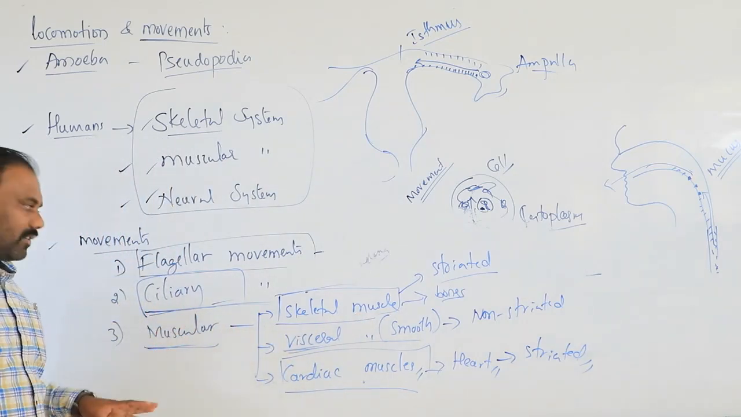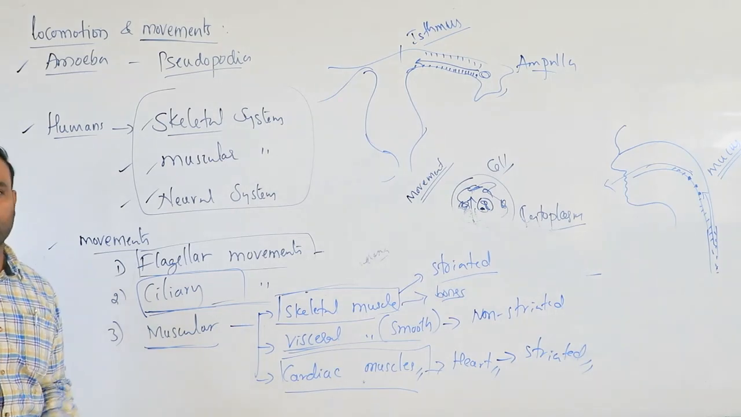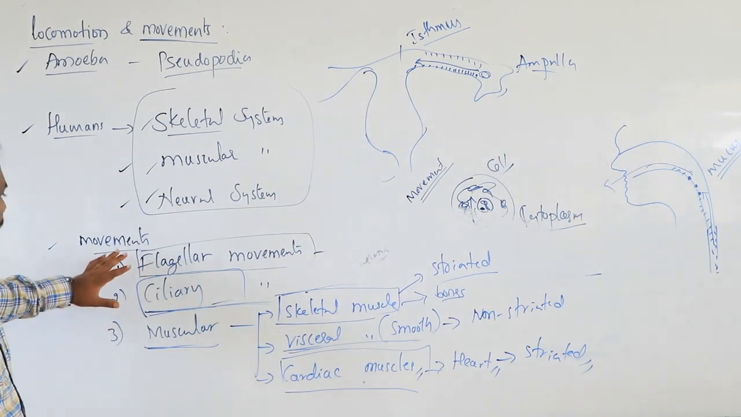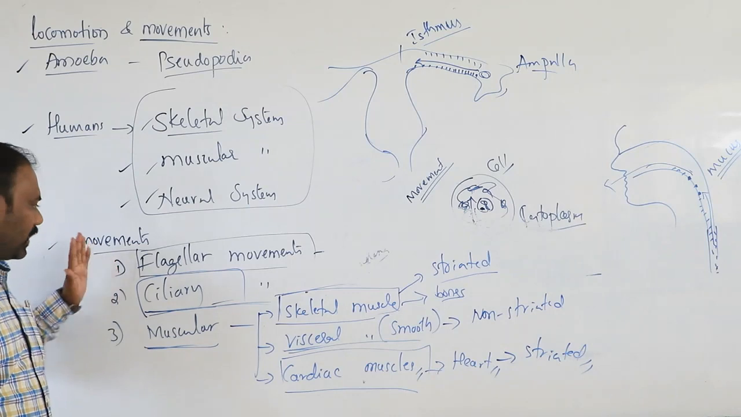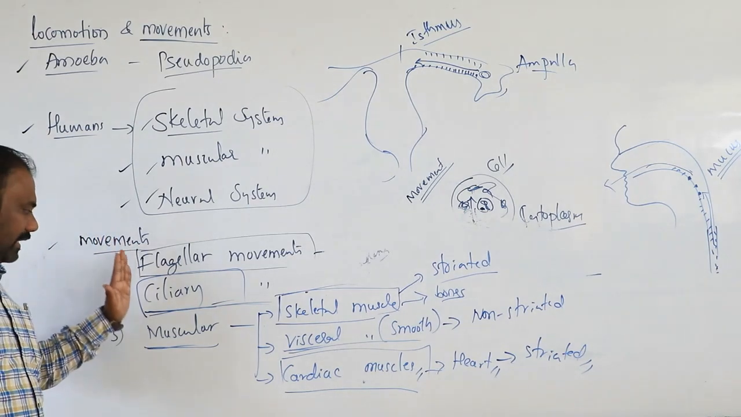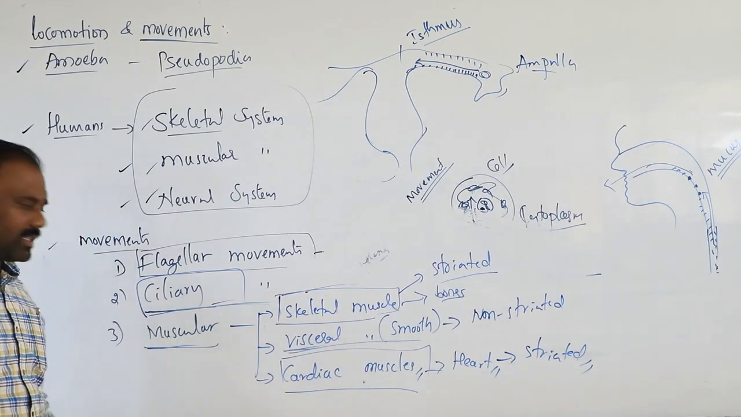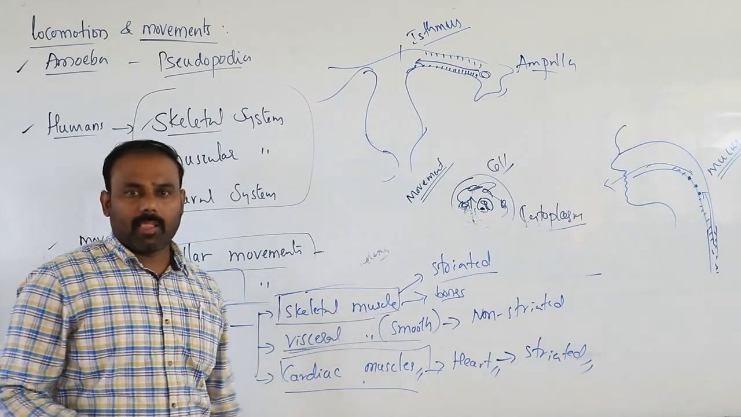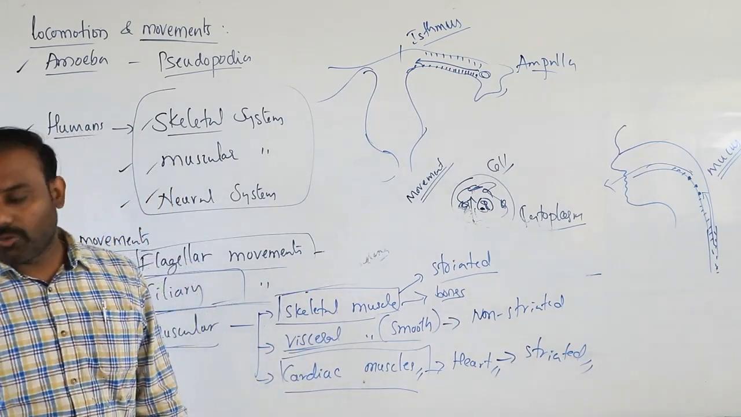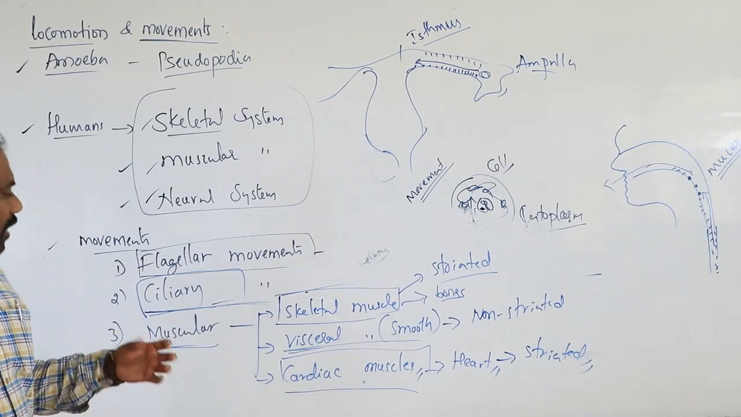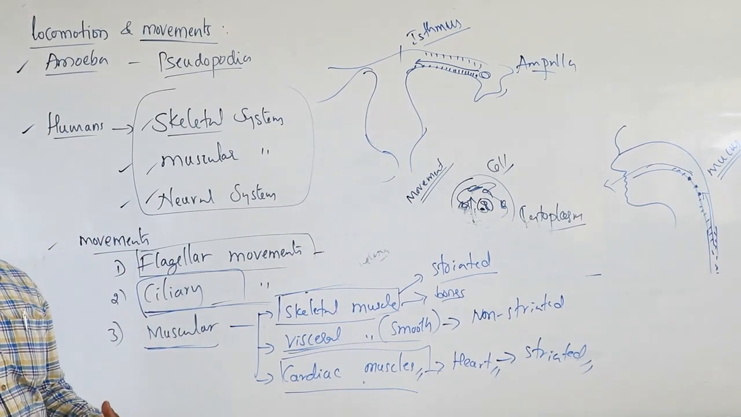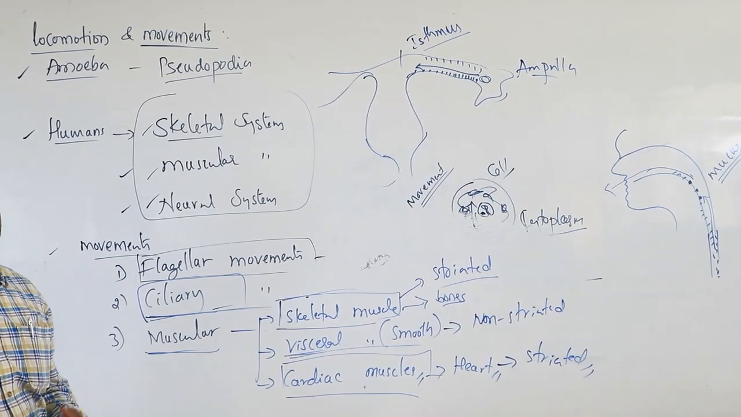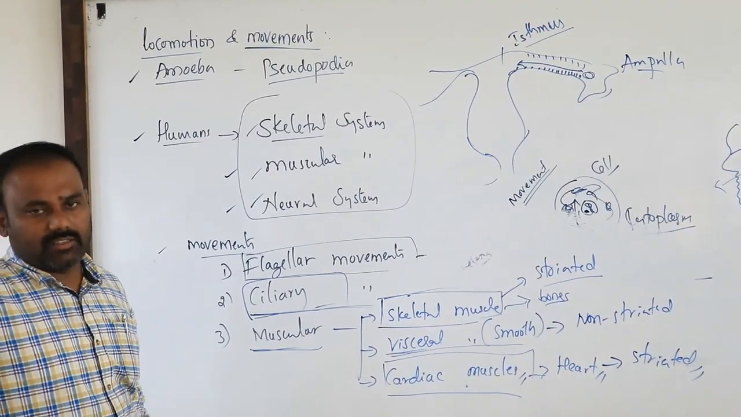So in case of human beings as well as any organism, mainly we observe three movements: flagellar, ciliary and muscular movements. In muscular movement, there are skeletal muscle, visceral muscle and cardiac muscle. In tomorrow's class we will discuss how the muscles are made and what things are involved in the muscles. We will see that in tomorrow's class. Thank you very much.